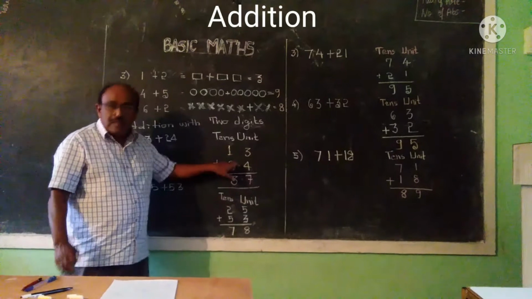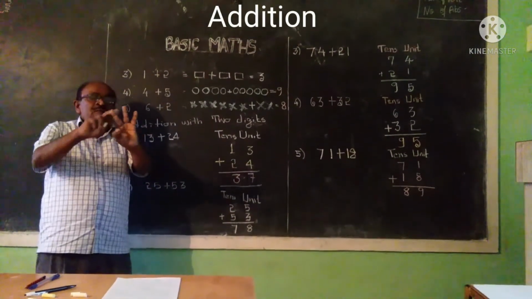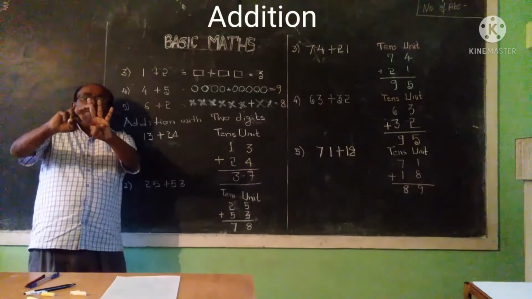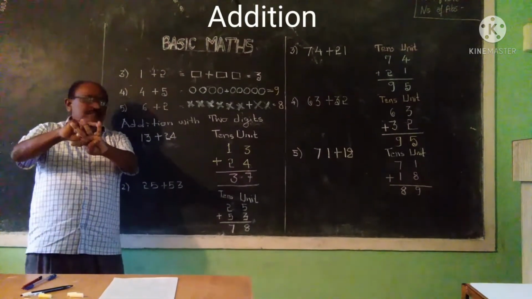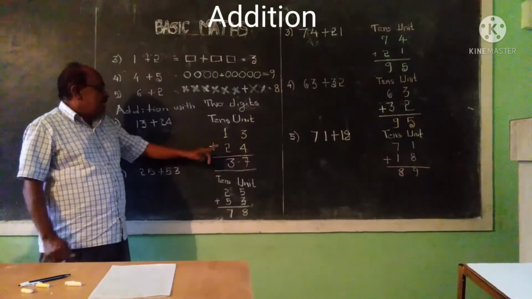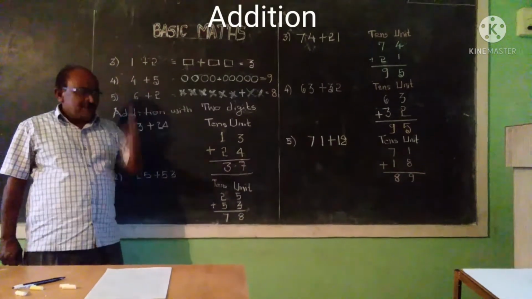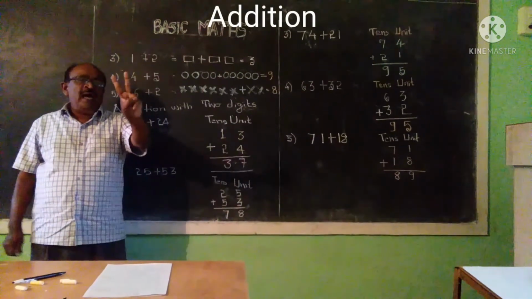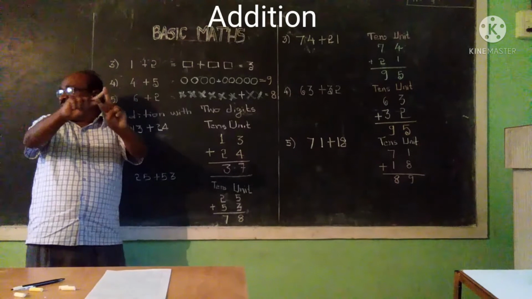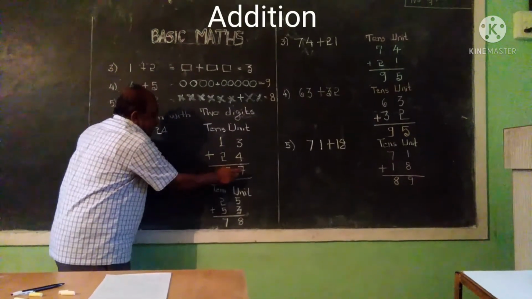3 plus 4. After 3, there are 3 digits. After 3, 4, 5, 6 and 7. Here we wrote 7. Next, 1 is there, 2 is there. 1 plus 2. Say 1 is in your mind and 2 is in your hand. After 1, 2, 3. And here the answer becomes 37.